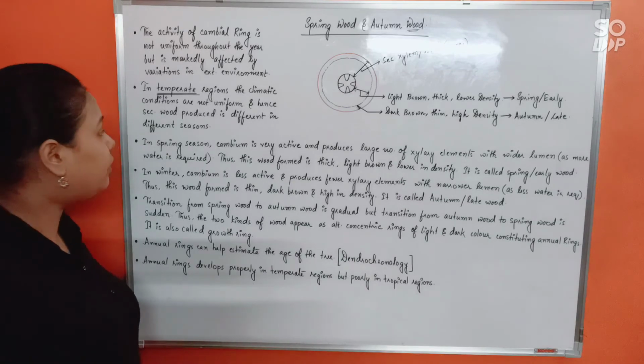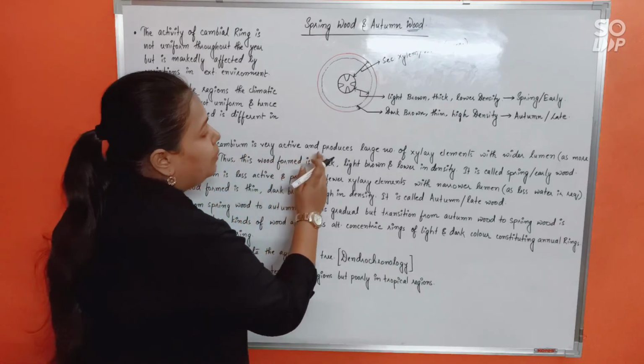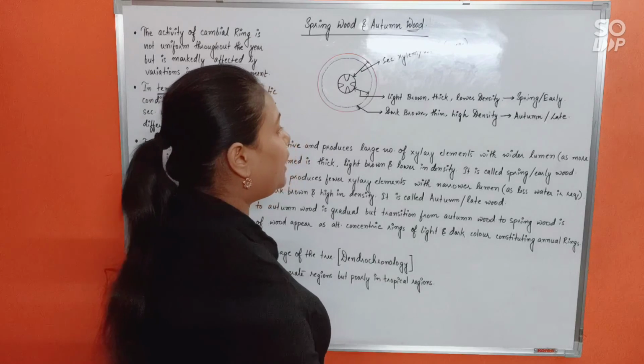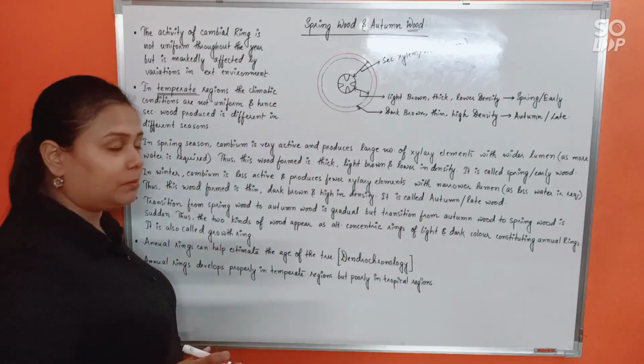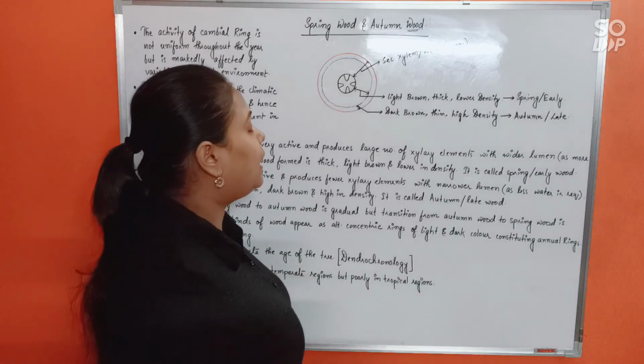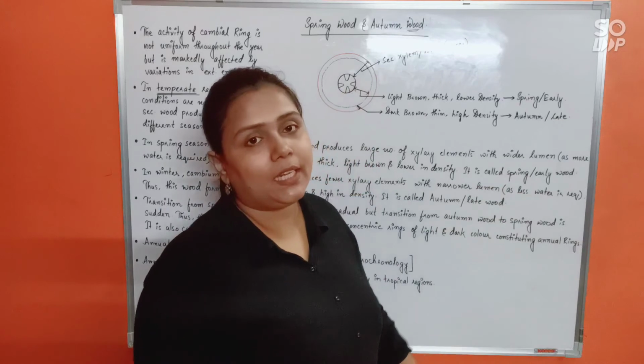Or rather the summer and winter temperature has a marked difference. Alright. Now, in spring season, the cambium is very active and produces a large number of xylem elements with wider lumen as more water is required by the plant. Thus, this wood formed is thick, light brown and lower in density. We call it the spring or early wood.